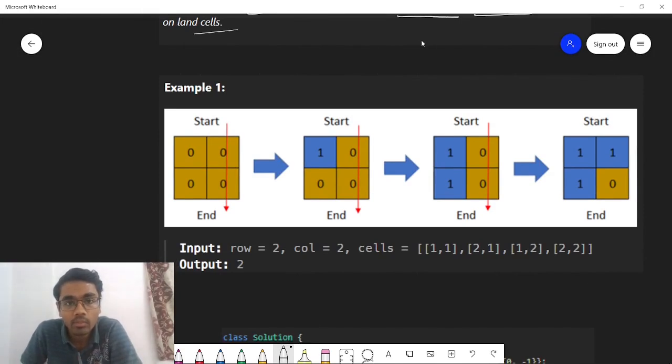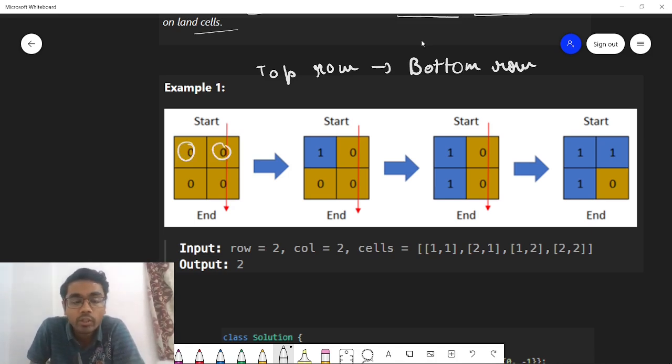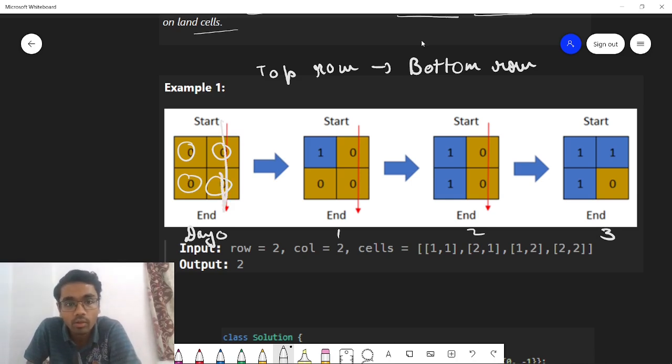Your main aim is to reach from the top row to the bottom row. You can start with any cell in the top row and you need to reach any cell in the bottom row. In this case, let's say this is day 0, this is day 1, this is day 2 and this is day 3. On day 0 everything will be land cells, so you can simply walk across from the top row to the bottom row any way, like this or like this.